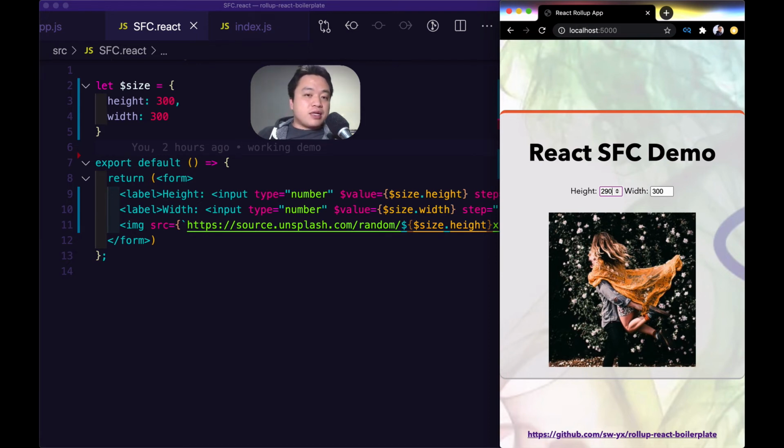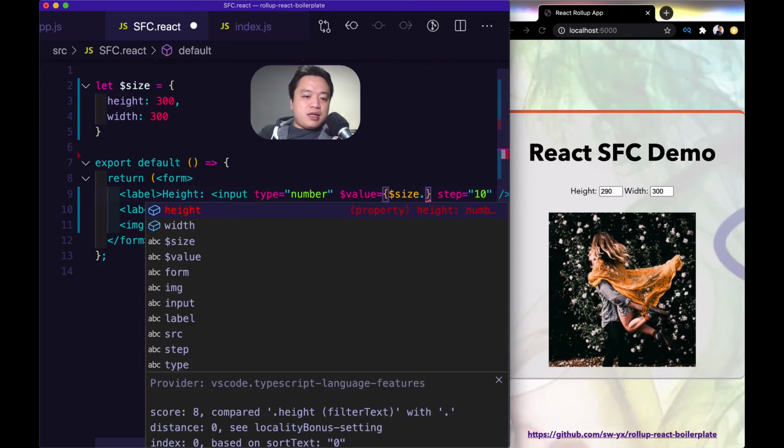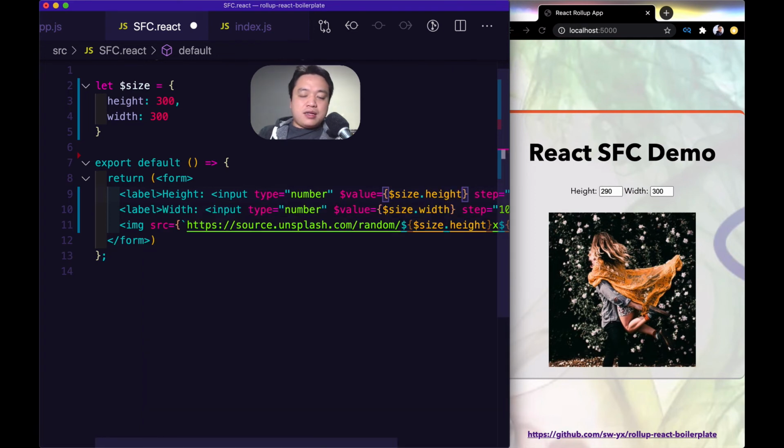But it can be done because that's how other compiler frameworks handle their transformations. But notice that because I'm sticking close to JavaScript, I actually get the benefit of a lot of JavaScript tooling. For example, VS Code has a language server that's analyzing this JavaScript file. So if I hover over size over here, I get the inferred type of size, even though I'm not actually using TypeScript anywhere here. And that also means I get autocomplete when I type inside of my editor. This is the kind of thing you get for free when you stay close to JavaScript.